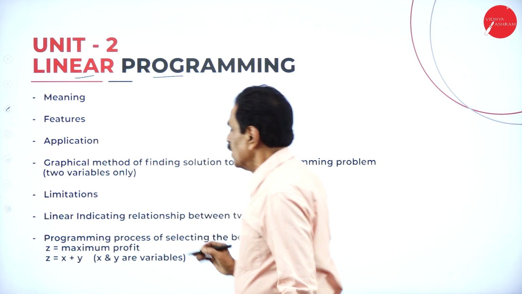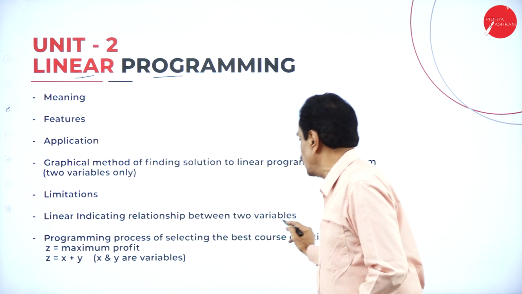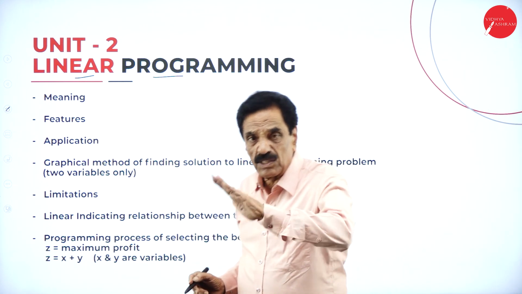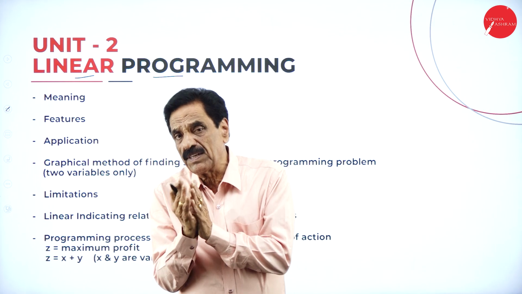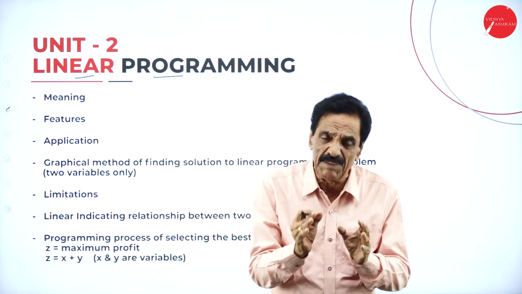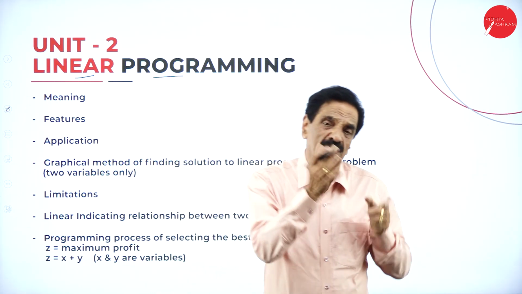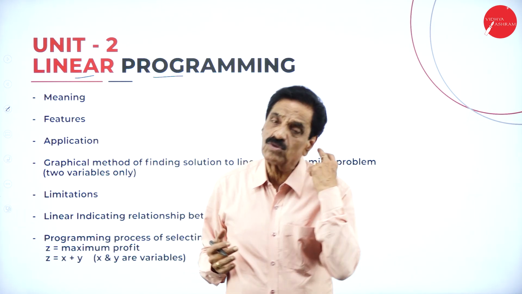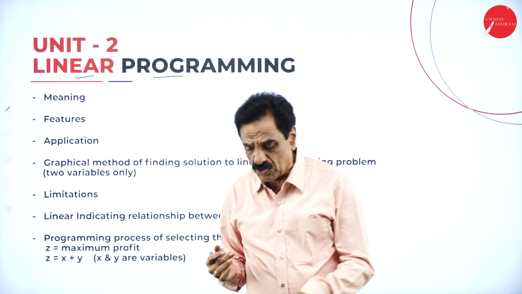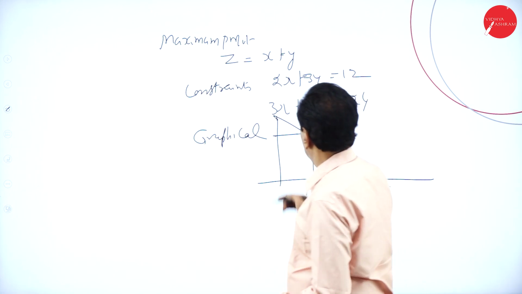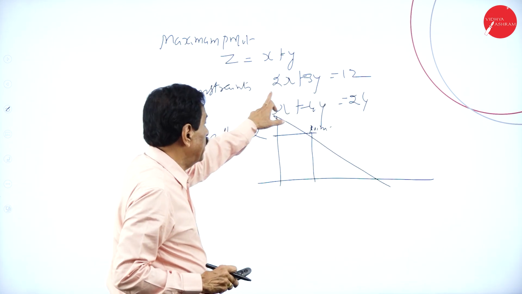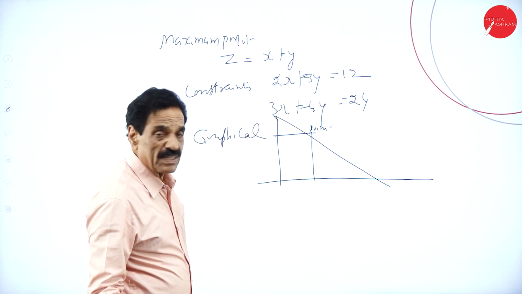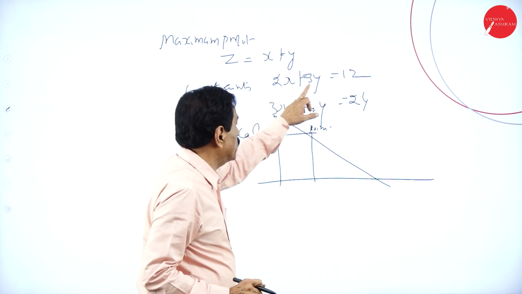Linear programming. Linear indicates the relationship between two variables, x and y. The maximum profit is represented by z. Regarding the variables x and y, there are two constraints, two equations you are going to solve. Here I have given two equations. If x is 0, what is the y value?